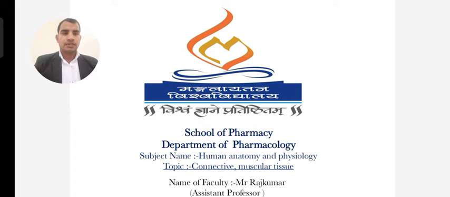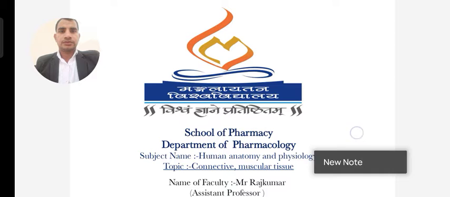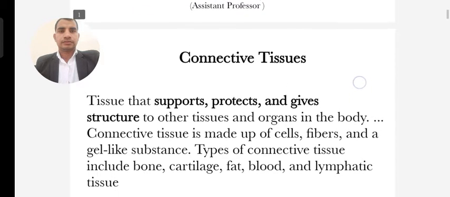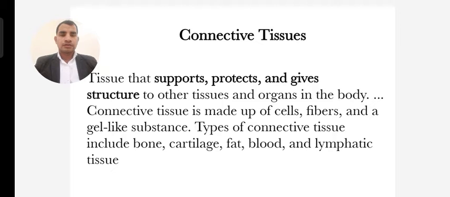So we will discuss today tissues and their different types, like connective tissue, muscular tissue, and nervous tissue. So basically, first of all, connective tissue. Connecting means one, two or more compounds connect, called connective. So there are various types of connective tissue.